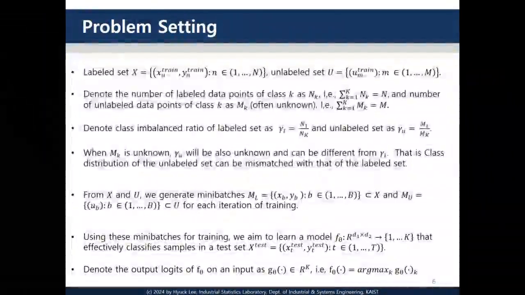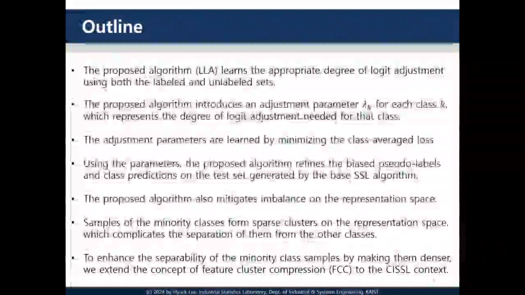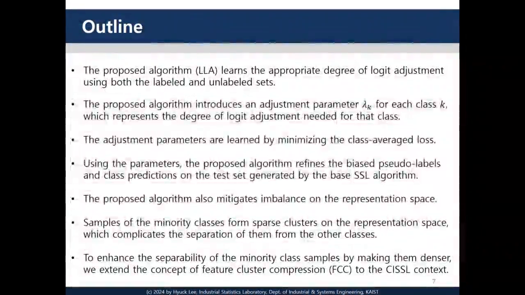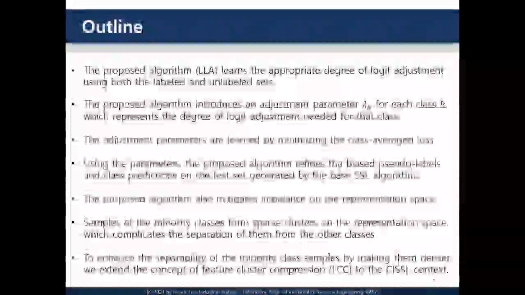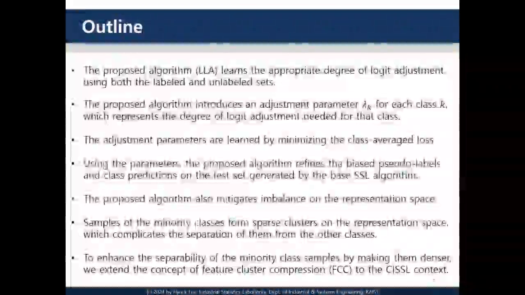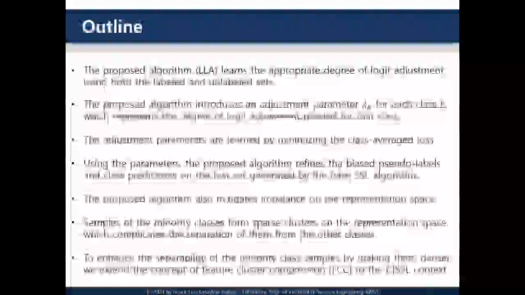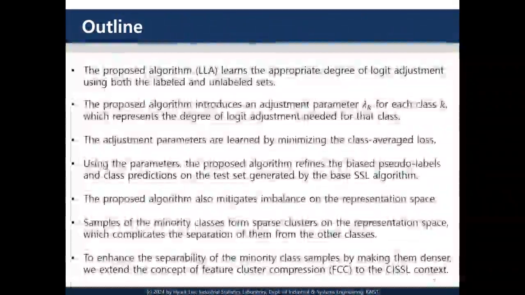The proposed algorithm, LLA, learns how much to adjust the logits by leveraging both labeled and unlabeled sets. Specifically, we introduce a class-specific adjustment parameter that determines the degree of logit adjustment for each class. These parameters are optimized by minimizing a class average loss defined over both labeled and unlabeled set data. Once trained, they are used to refine the logits of the base SSL algorithm, as well as the class predictions on test samples, thereby mitigating classifier bias.